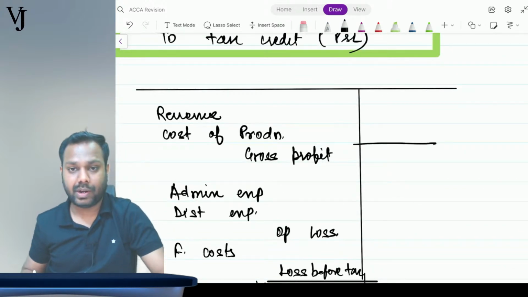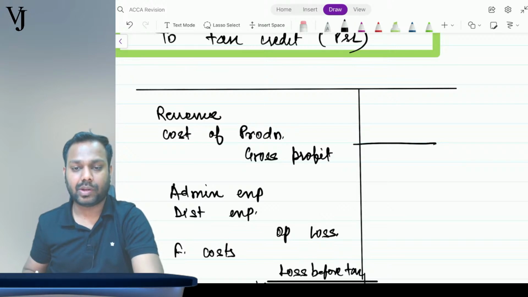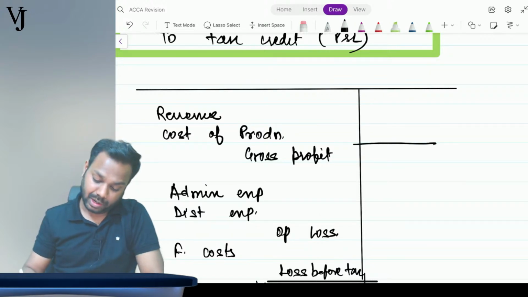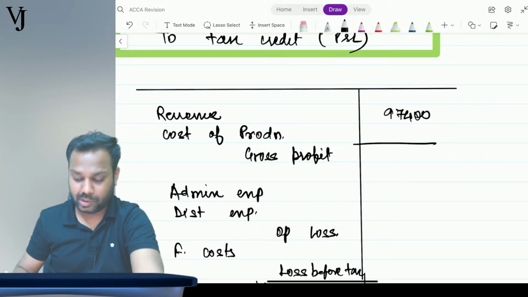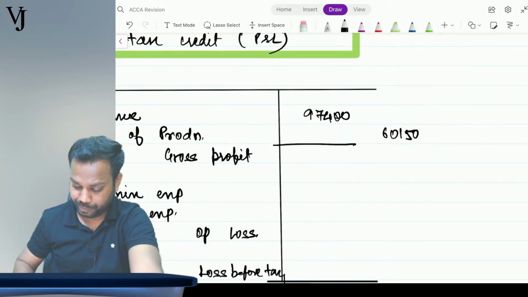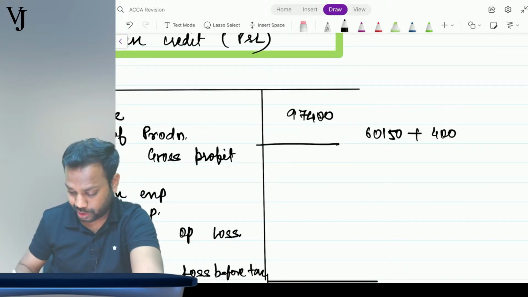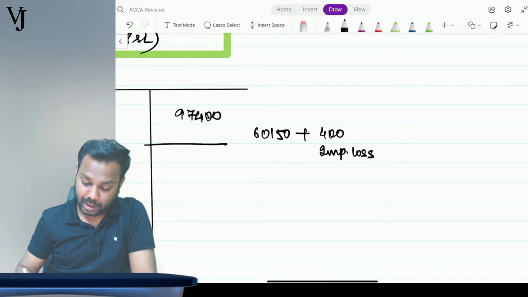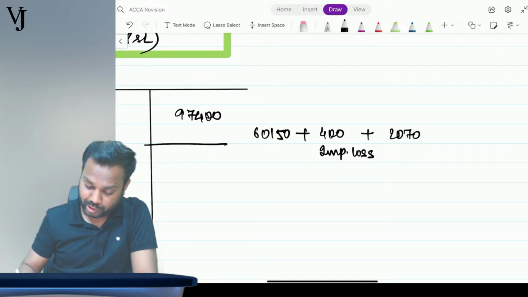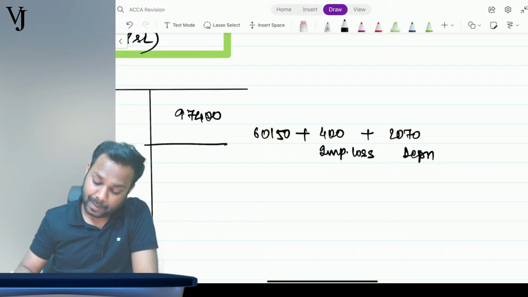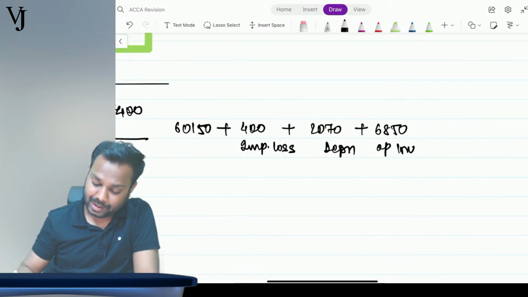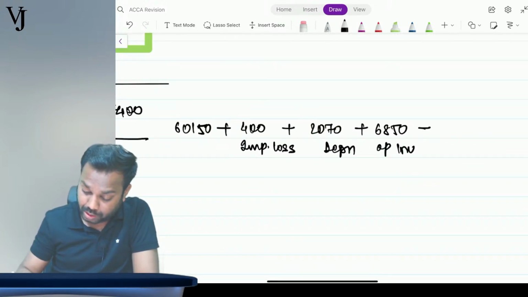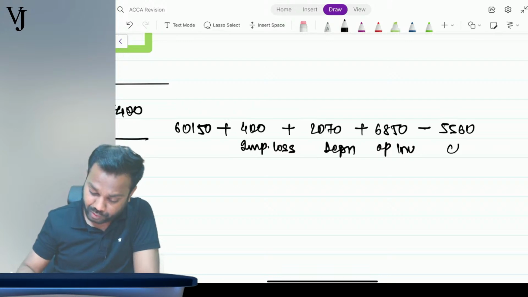So what I've done here is, the cost of sales was 97,400, it was how much? 60150 plus 400 on account of impairment loss, plus 2070 on account of depreciation, plus 6850 on account of opening inventory, then minus 5560 on account of closing inventory.